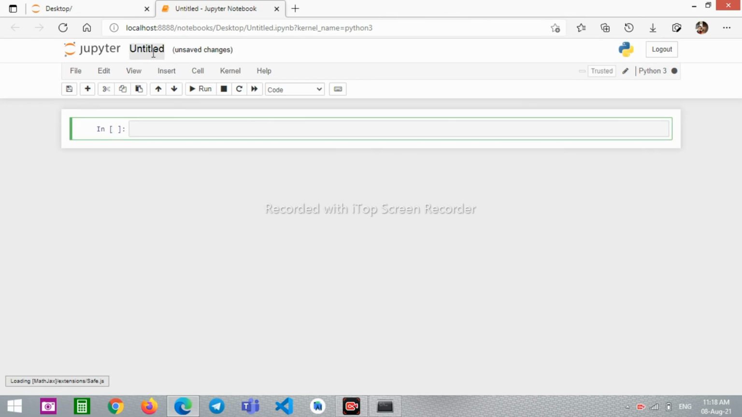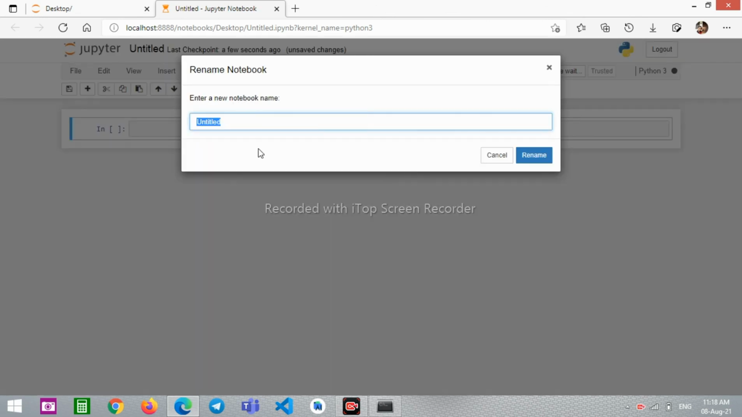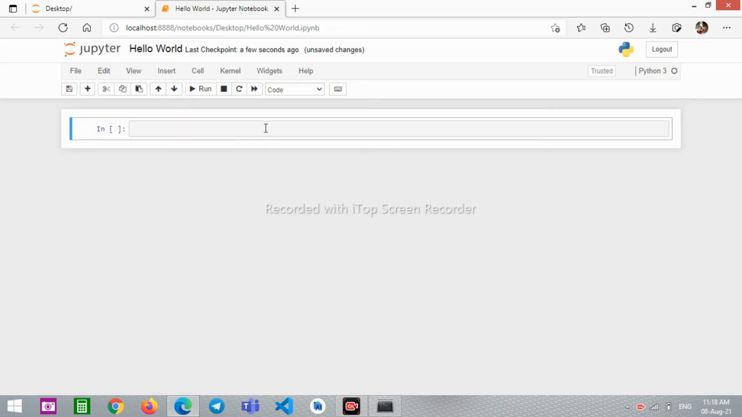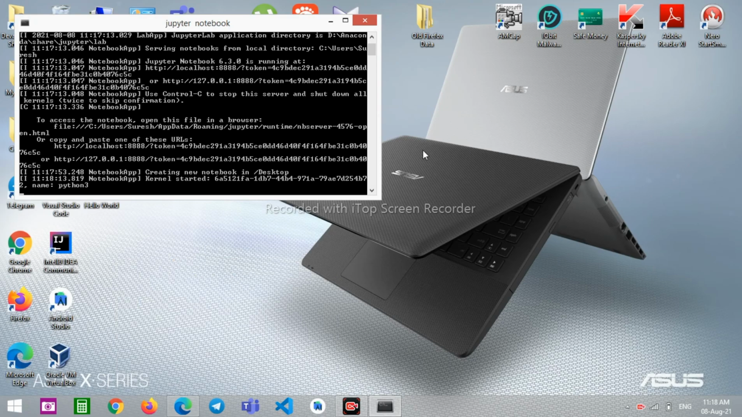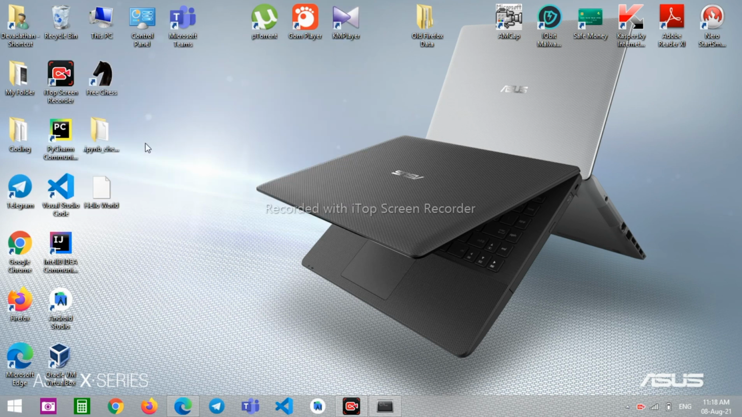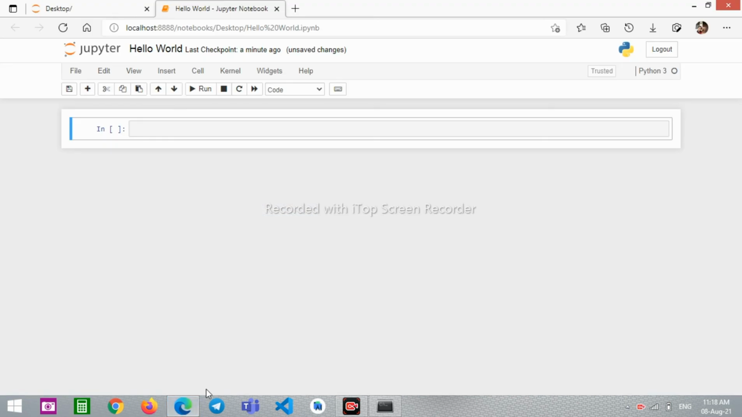Okay, here we have this untitled. Just click on it, and here we can add a new notebook name. So I'll add hello world and hit enter. This will rename the project. So now let's see, go to the desktop. I'll just close this. Okay, here we have this hello world file, and if we just click on it, here we can see this is an IPython file, which is short for IPython notebook file, which will be only generated through Jupyter Notebook.